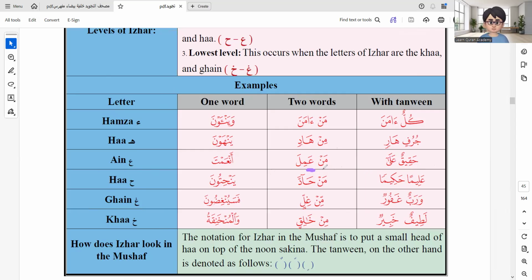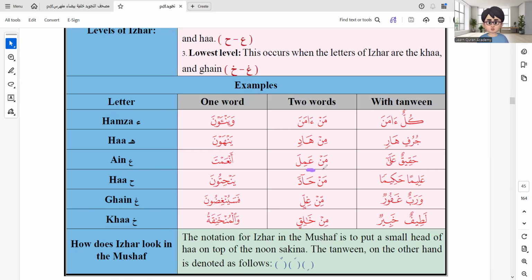So we say here, man amila, for example. You see the n. Don't continue and don't make the ghunna clearer than it should be. There is not much noon sound here, but you need to give the noon sound clearly.